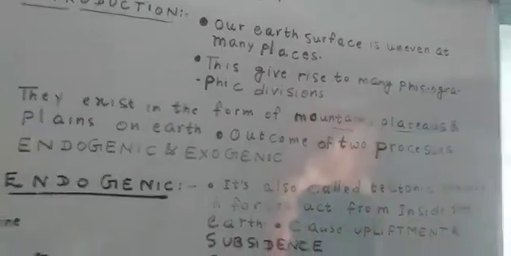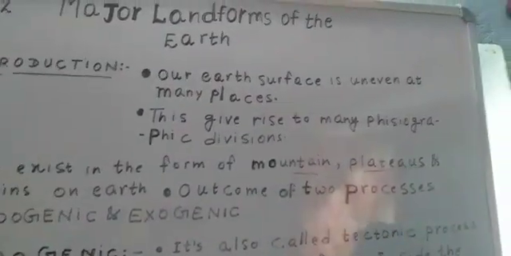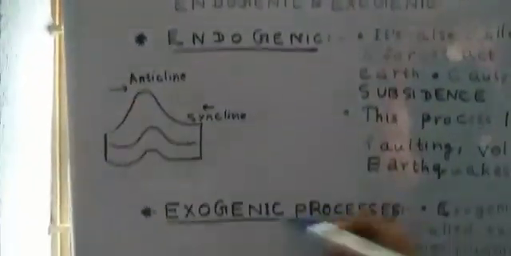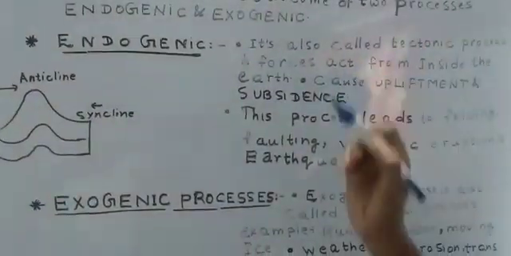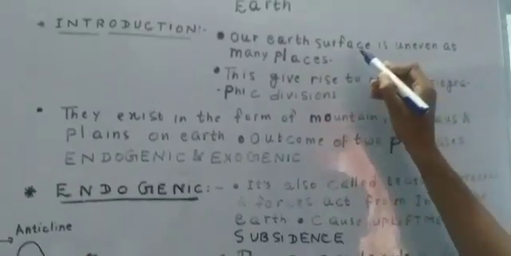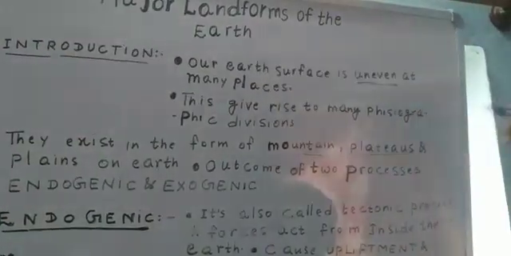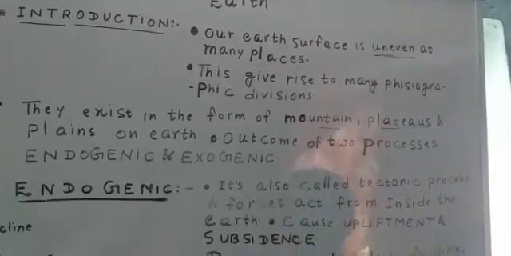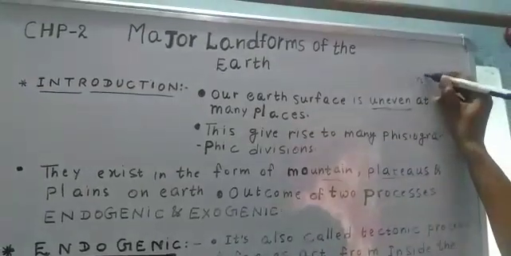So first of all, I am going to explain how these landforms came into existence. Students, as you know, these landforms are the result of endogenic and exogenic processes. I have already told you our earth surface is not even, it is uneven. Uneven means our earth surface is not plain like a ball. Our earth surface has many irregularities in the form of different physical features. These are called physical features.